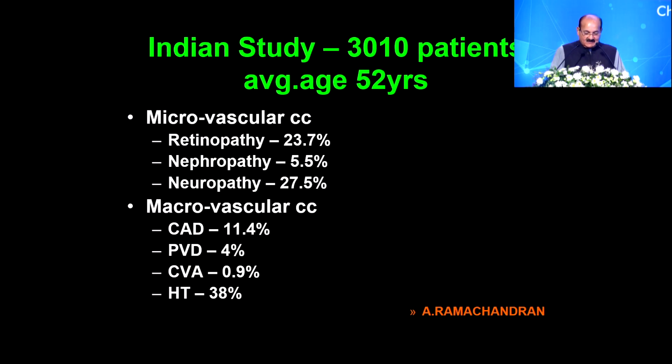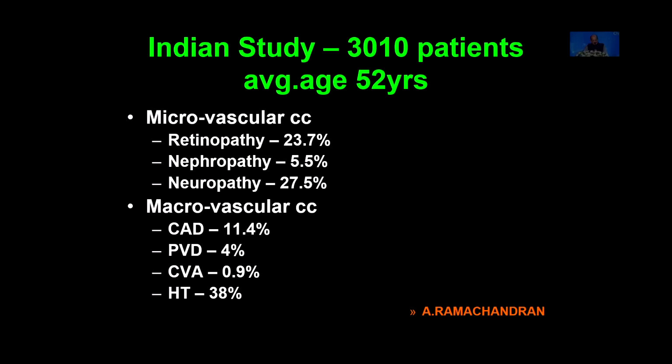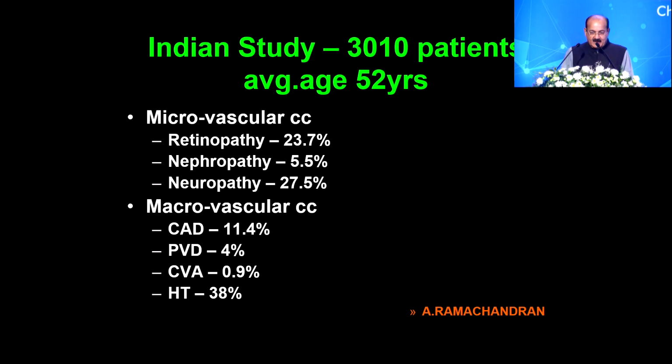Dr. Ramachandran's data, a very landmark study from this city, looked at 3,000 patients with an average age of 52 years, and he said that retinopathy is seen in about 23%, nephropathy in 5.5%, neuropathy in 27% of patients, CAD in 11%, PVD close to 4%, and hypertension, of course, was there in almost one third of the patients.